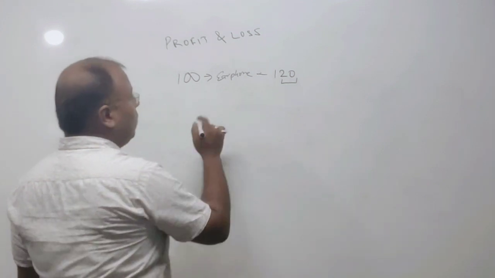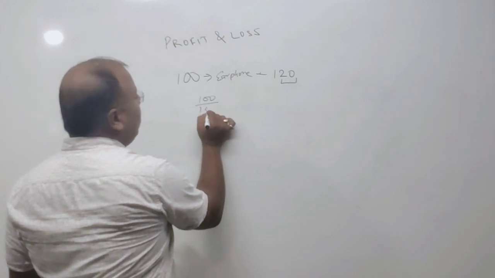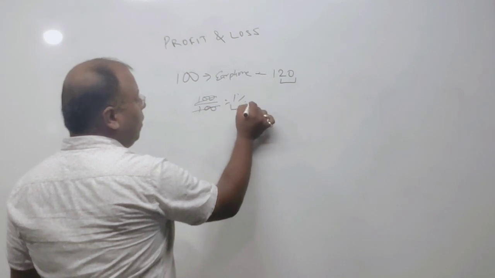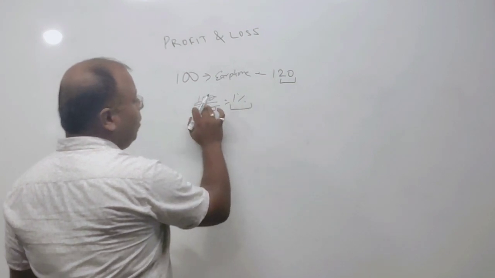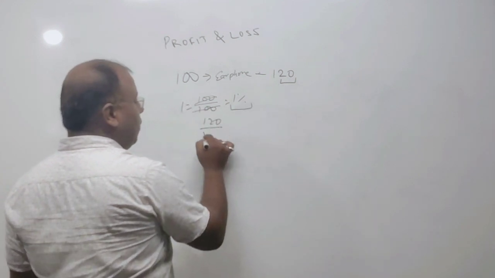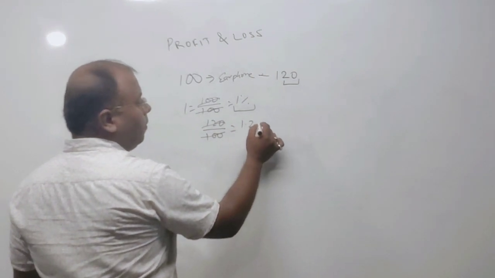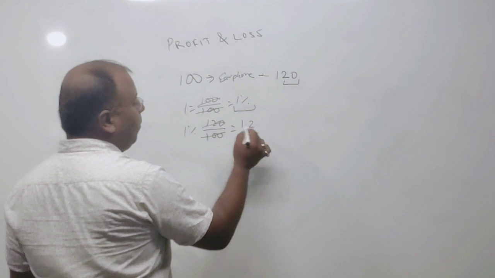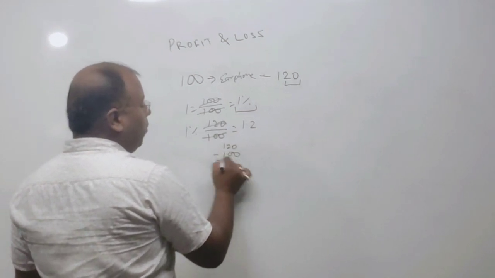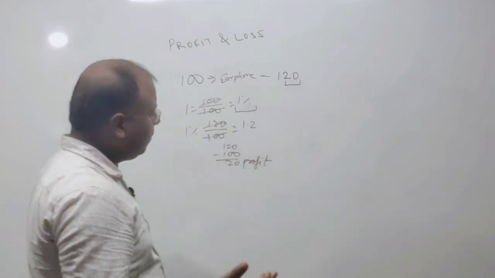How much profit? That is also a question. Profit means how much percentage. 100 rupees, if you divide it by 100, it will become 1%. If you are buying a 100 rupees product, 1% will be 1 rupee. But if you are selling it at 120 rupees, again divided by 100, it is 1.2 rupees. So here 1% will be 1.2. You are selling at 120 rupees and the cost price is 100 rupees, so you are getting 20 rupees profit. That is a simple concept.